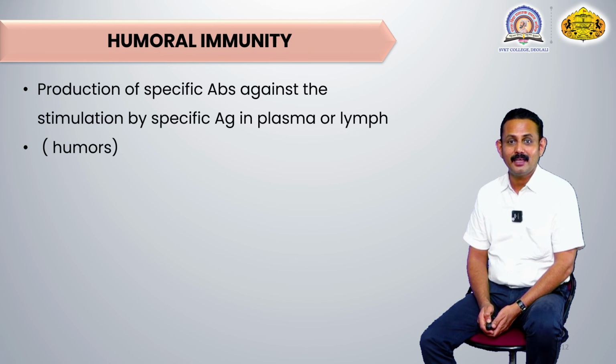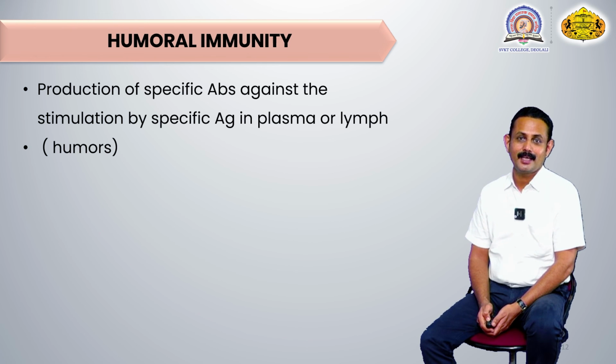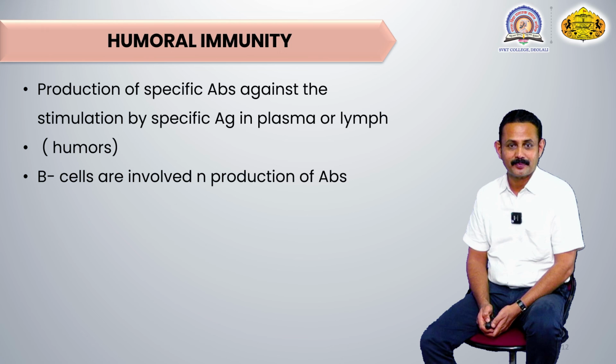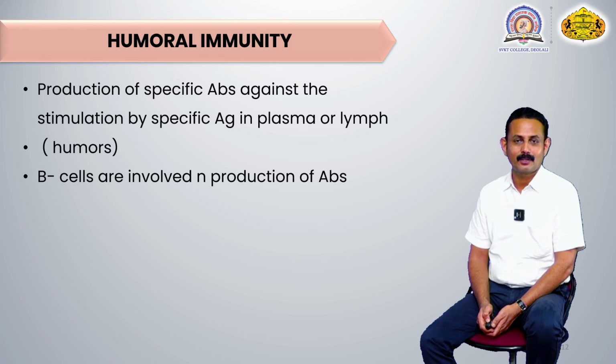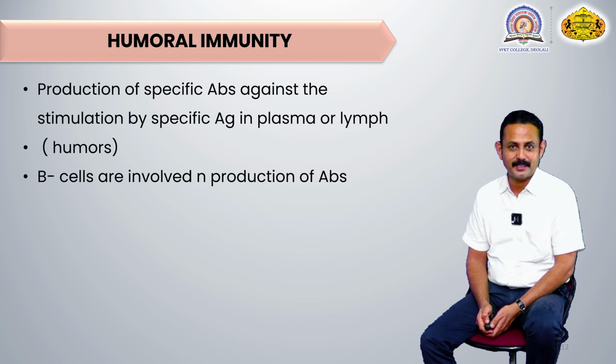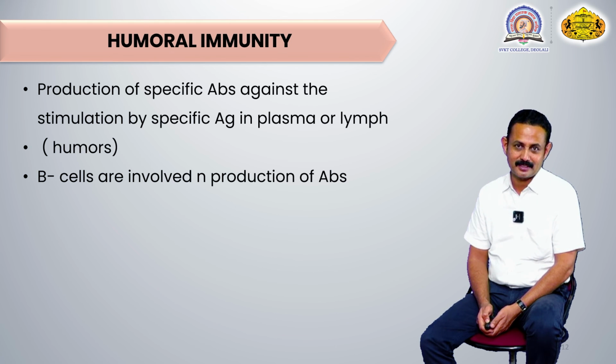The products of active immunity which are produced come into action against the antigen in the fluid portion, or the humor. In this immunity, there is a variety of cells of the immune system, but among them, B cells are involved in the production of antibodies. That's why B cells are also called antibody-producing B cells.